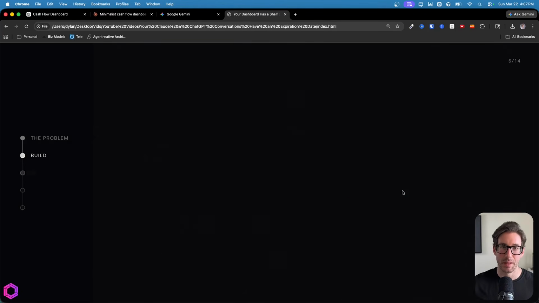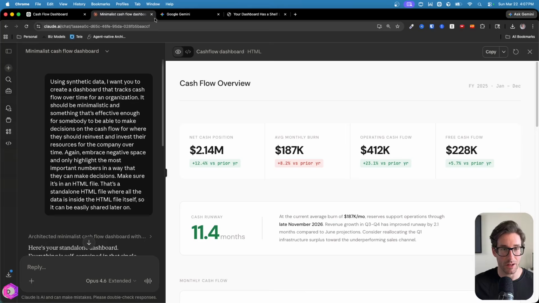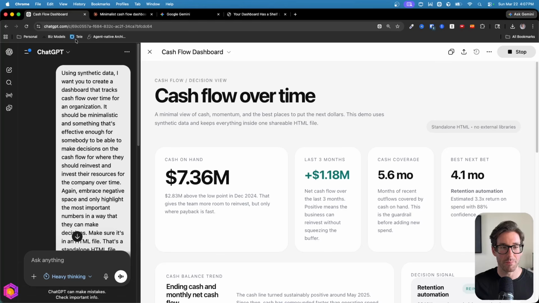That's the first step. Now on to the second step, which is moving things to our local setup, so our desktop on our computer. Now quickly, I want to show you how to download the dashboard on all the different tools that you're likely using. So I have ChatGPT, I have Claude, and I have Gemini. I have a basic chart that I've created with fake data with a cash flow analysis.